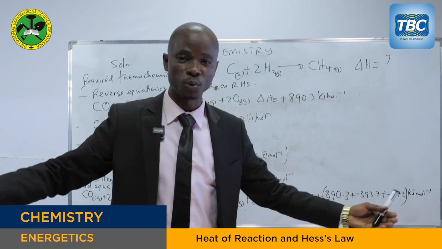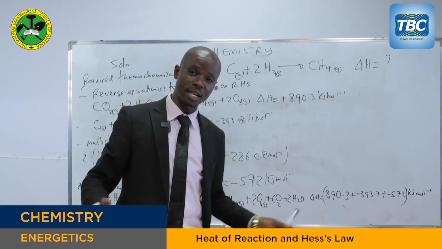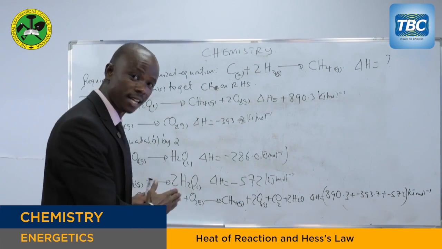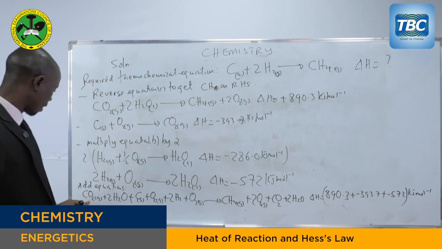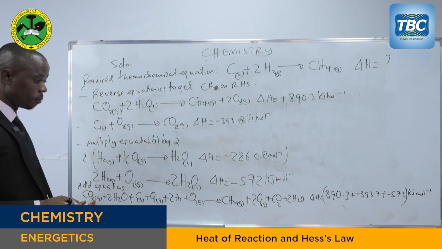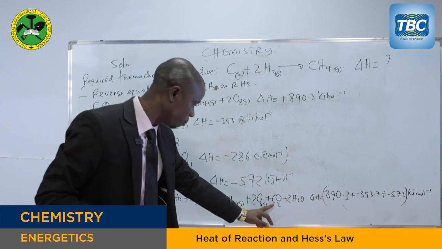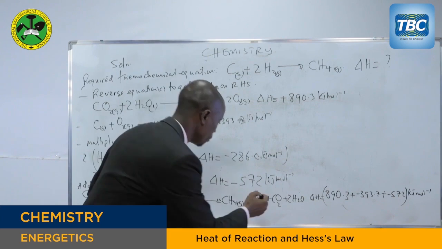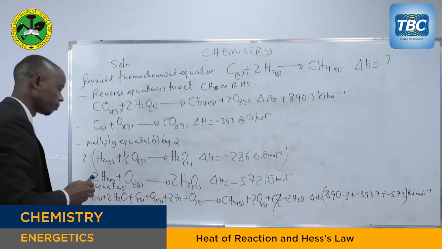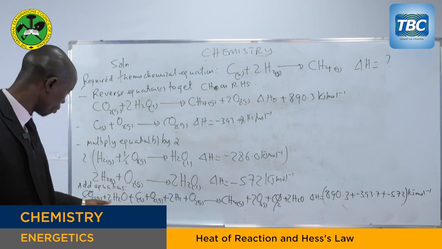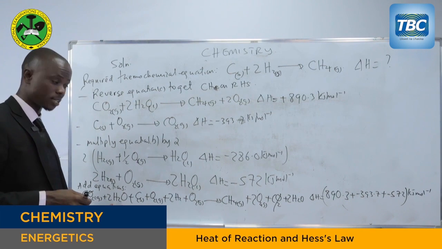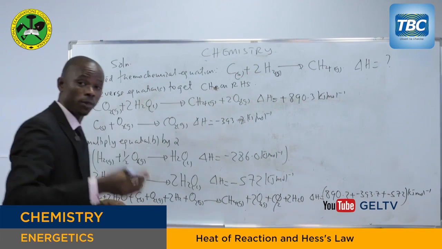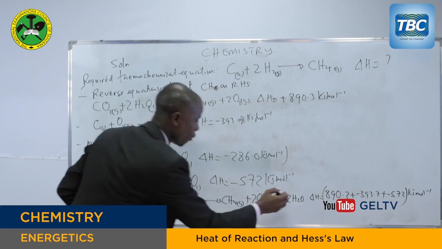You cancel out those compounds which are present on both the reactant side and the product side. So let's check. Carbon dioxide, we have 1 mole on this side and also 1 mole on this side. So these compounds will cancel out. We go to water. 2 molecules of water on the reactant side and 2 molecules of water on the product side, so this one will go.